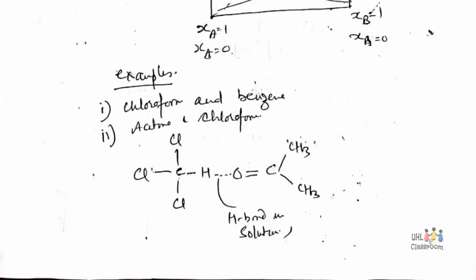Let us take the example of chloroform and benzene, or chloroform and acetone. When chloroform and benzene are mixed together, a hydrogen bond is developed between them. But in the particles of chloroform or of benzene separately, they do not have strong bonding. That means when we mix them, a hydrogen bond will develop and the force of attraction will increase inside the solution. The force of attraction in the solution becomes greater than that between individual particles, and the force of attraction among the particles becomes less, then it shows negative deviation.